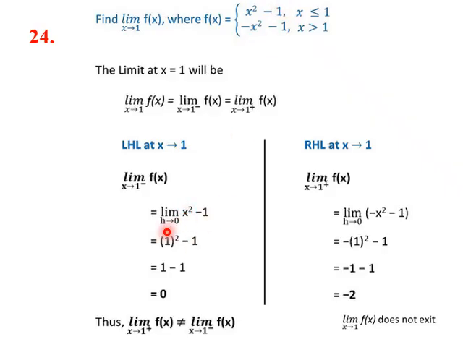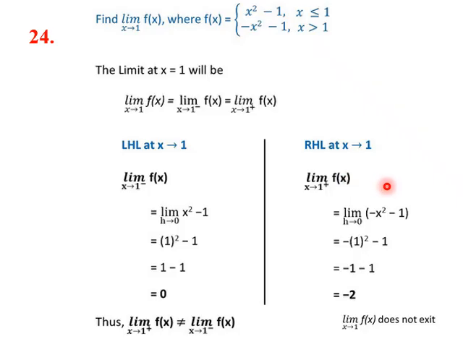We change this limit from x tending towards 1 minus to h tending towards 0, and wherever x is there we put 1 minus h. And then put h equal to 0. So this will be 1 minus h the whole square minus 1. When h is 0, this will be 1 square minus 1, which is 0. This is the left hand limit.